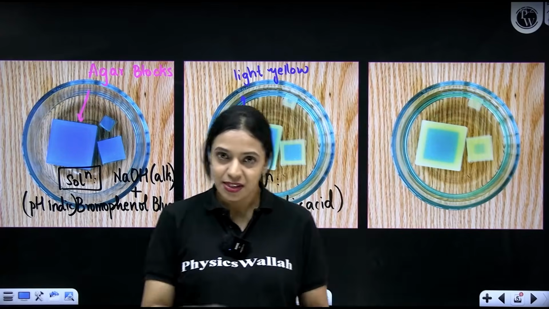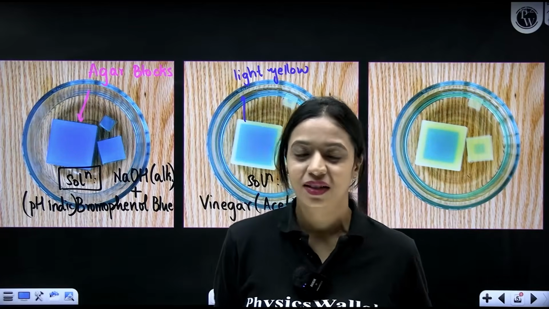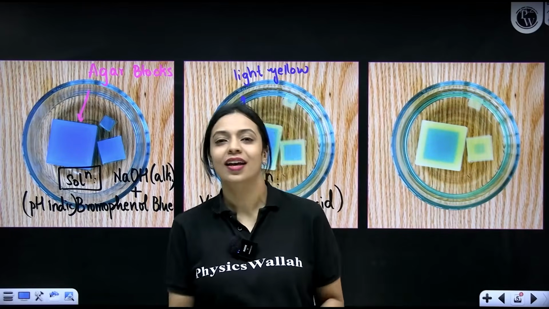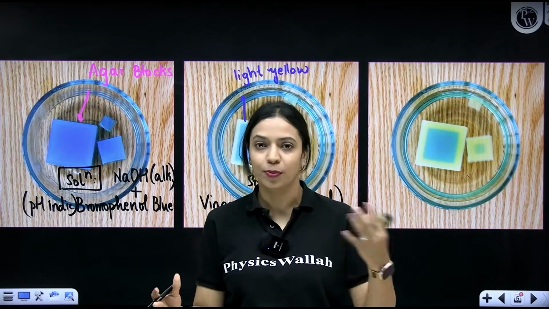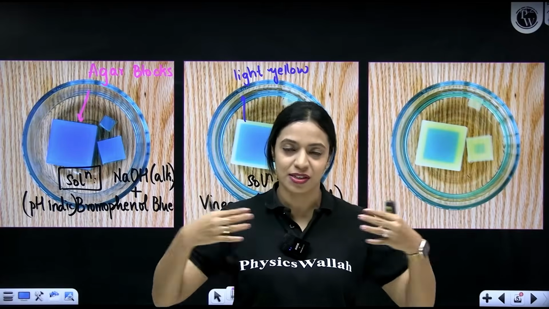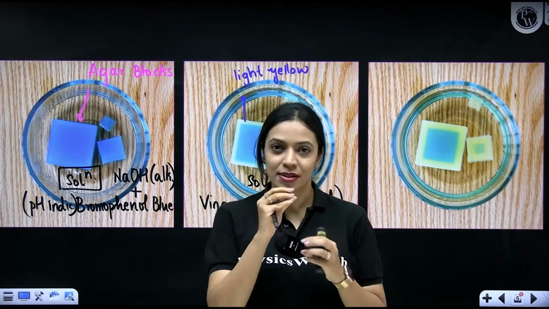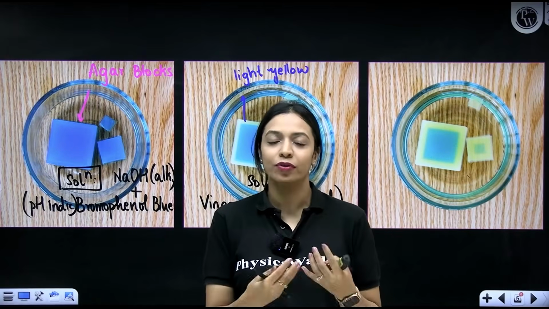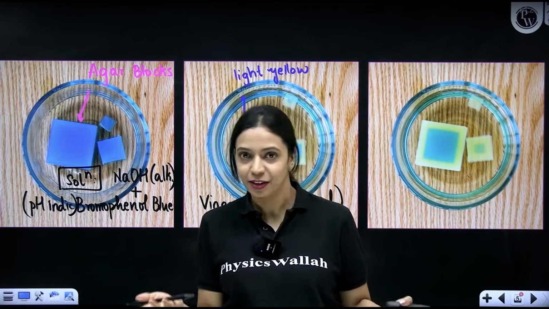It means that if the cell is smaller, diffusion of substances from outside can happen quicker. If the cell is very large, the diffusion of substances from outside, it could be nutrients, it could be oxygen, whatever, from outside to inside to reach the deepest parts of the cell, it will take a much longer time. So certain parts of the cell, if it is too large, will be deprived of nutrients and oxygen for a long period of time, which is not ideal for a cell.